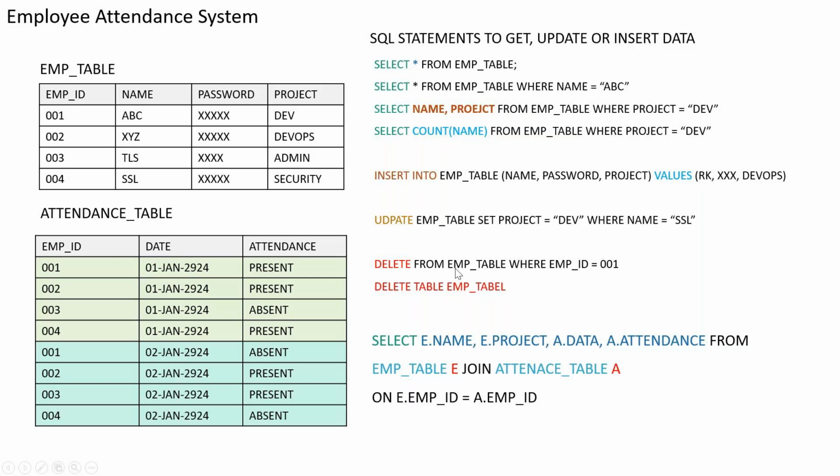Okay. Now the last thing is delete. In case I want to delete something from this particular table, this is where I have to use the employee ID, because I want to delete one entire record. I can delete everything, but when I'm talking about deleting one thing, I can say where project is equal to dev. If I run this delete command with the employee ID, it will delete only one record. But if I run it where project is equal to dev, then whoever is in dev, it will delete everything.